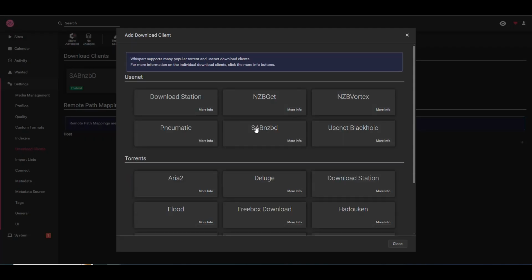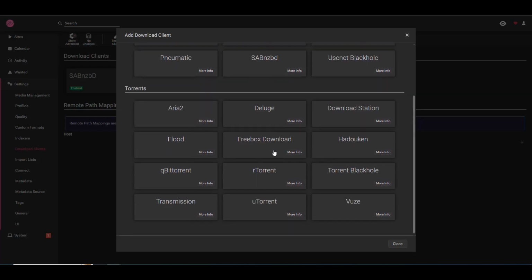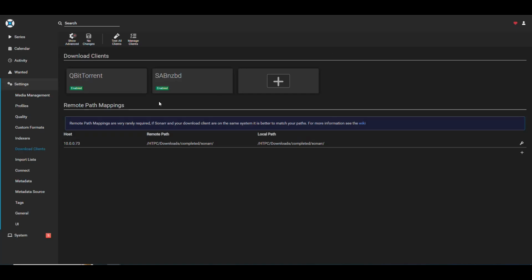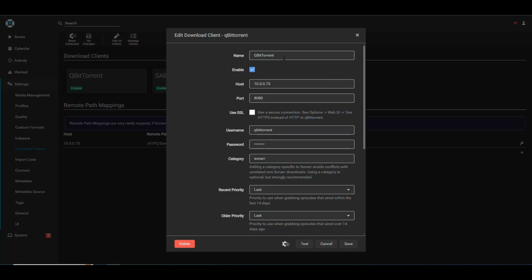So let's go click the plus. We're going to go here into Qubit Torrent, and then we're going to start populating all of this again. Let's go into our Sonar and leverage that for this to make it faster. So put the name, put the IP, the port is 8080, so that stays the same. And then we're going to put the Qubit Torrent as the username and the password. And here the category is going to be Whisparr.